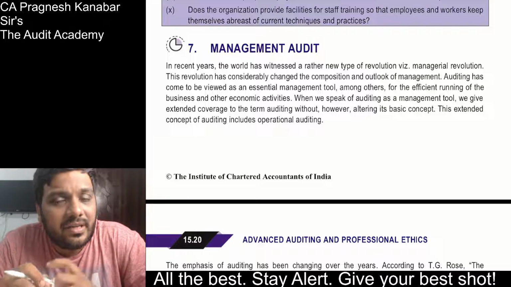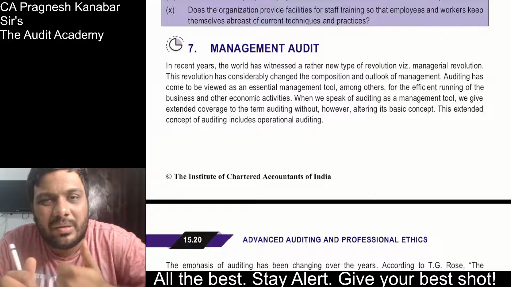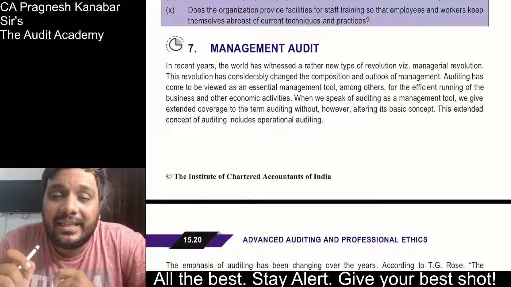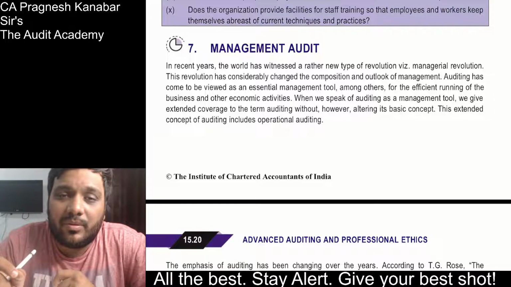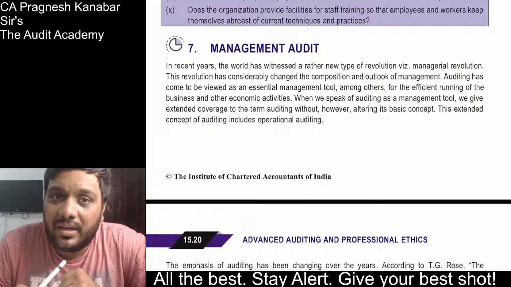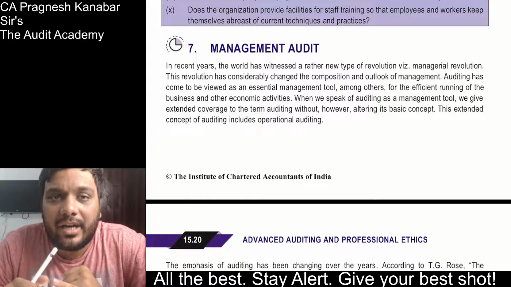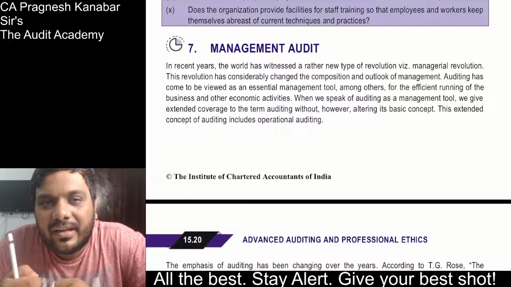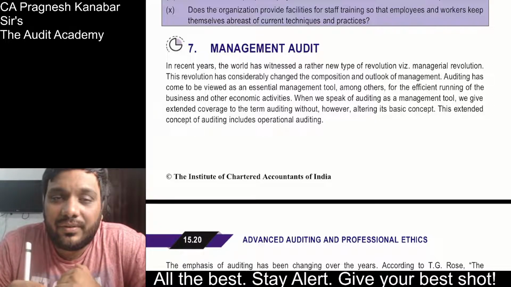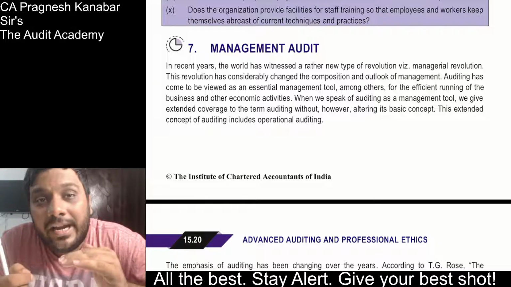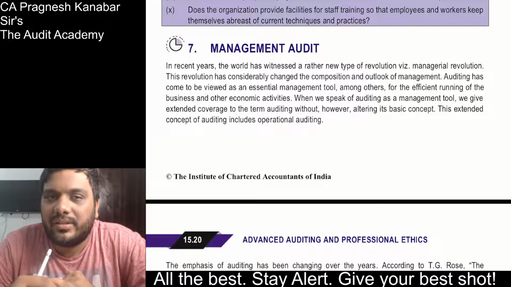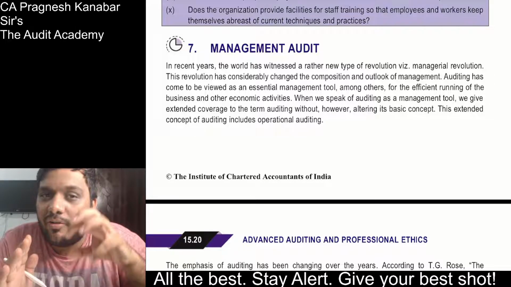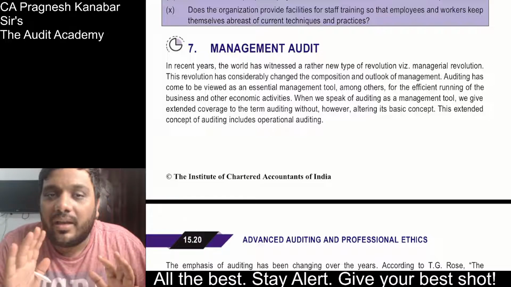Whereas operation audit is done at the ground level. In each operation, it could be a production operation, sales operation, purchase operation, whether there is EEE: economy, efficiency and effectiveness of operations. That means at optimized cost, getting the optimum output, and whether it is giving the results that are desired, that is the effectiveness, and whether there is any scope of improvement. So it is more so at the employee level, at the ground level, that operational audit. Am I clear with this? Yes. Now your only focus should be what kind of questions they have put up over here and how to answer them. As simple as that.